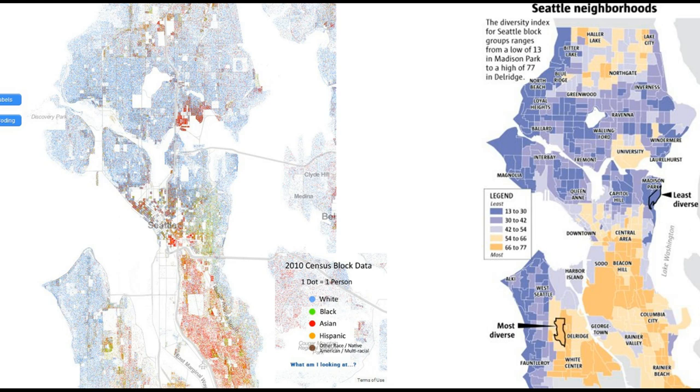And so what that means is that the city is oftentimes segregated not between all of the different races, but really it's segregated between white folks and people of color. So we have all of these different sections of the city that are very diverse, which are high on the diversity index. And then there are a lot of spots in the city which are not diverse and also at the same time predominantly white.